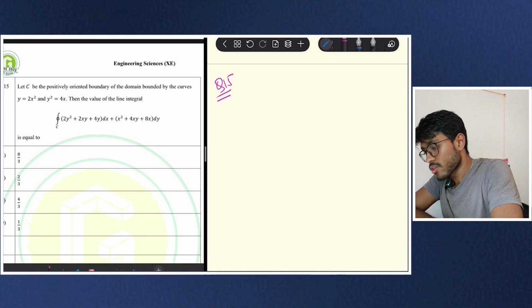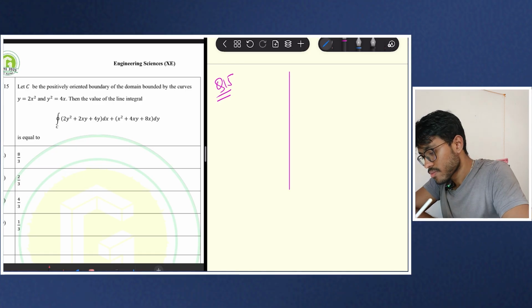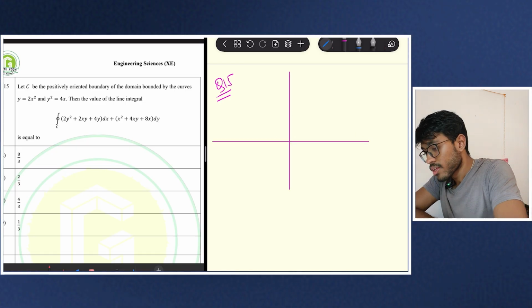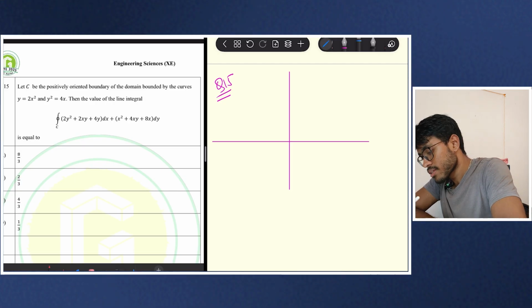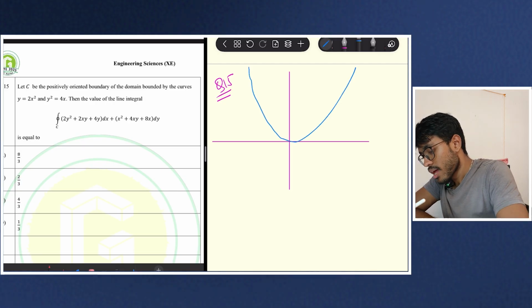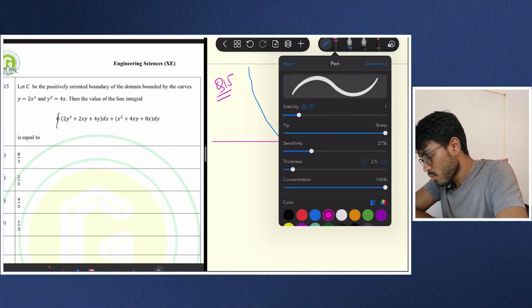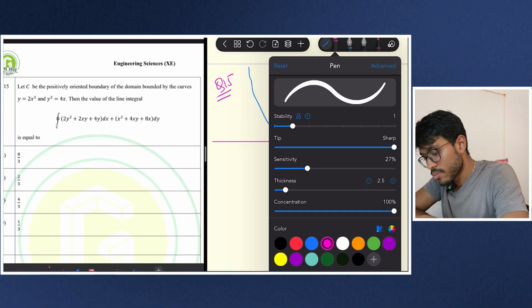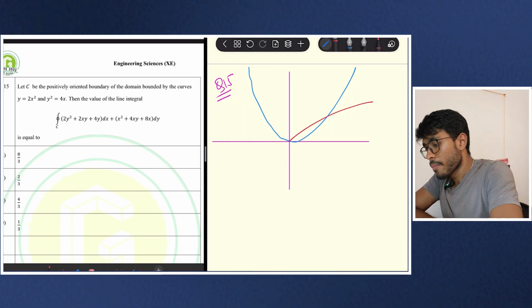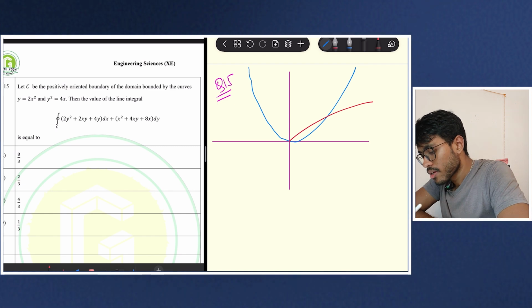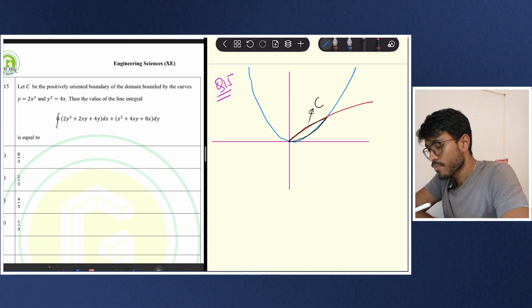If I draw the graph here, then my y equal to 2x square will be something like this, and my y square equal to 4x will be something like this in the first quadrant. So my C is this one.